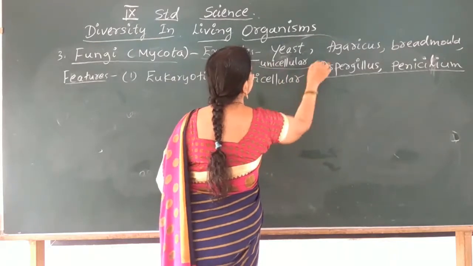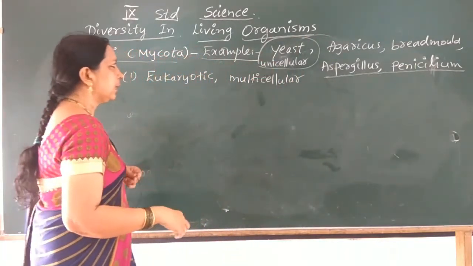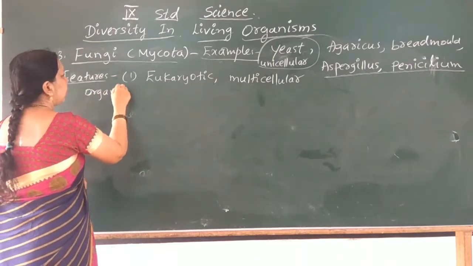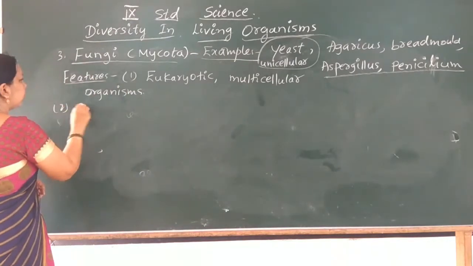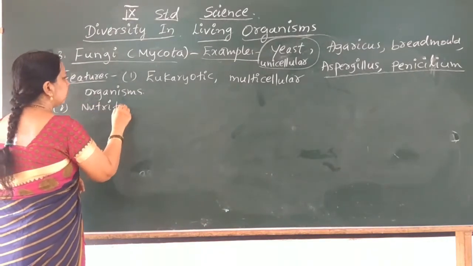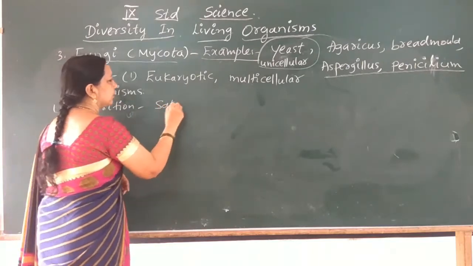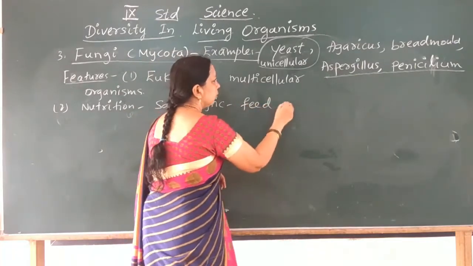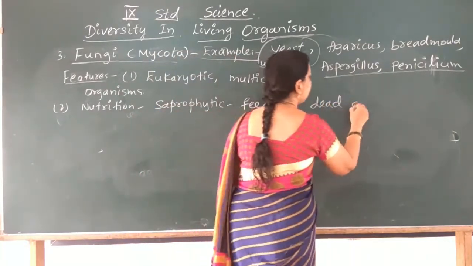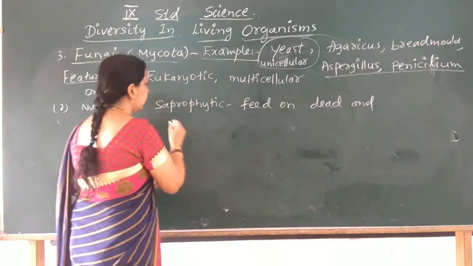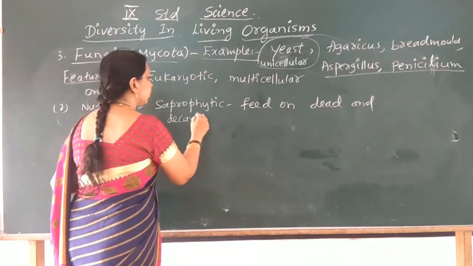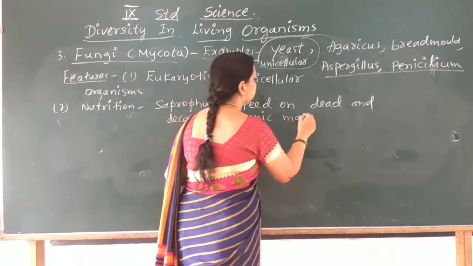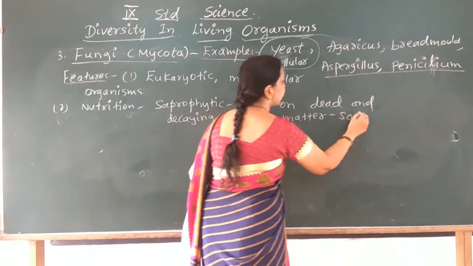Multicellular. One example for unicellular fungus is yeast. Multicellular organisms. And the nutrition is saprophytic. They feed on dead and decaying organic matter. Hence called saprophytes.